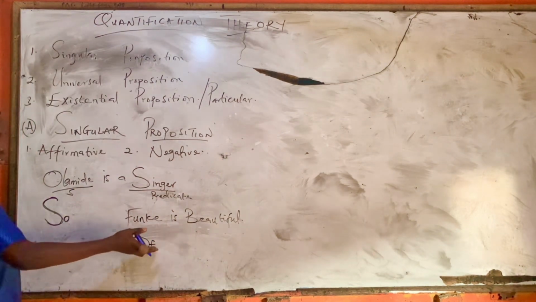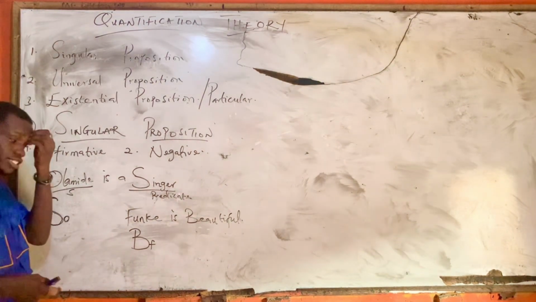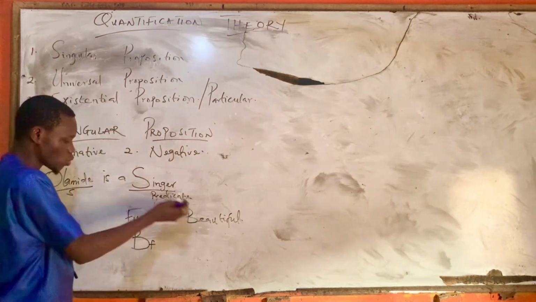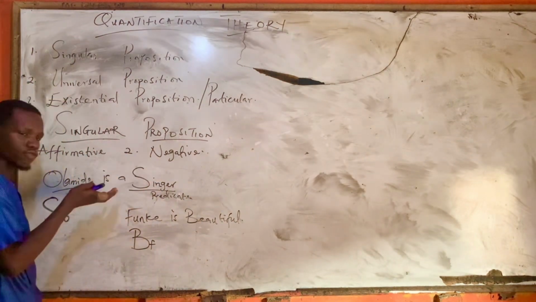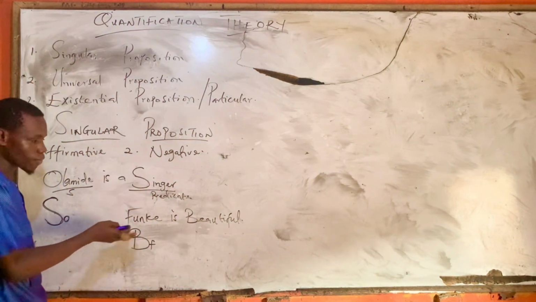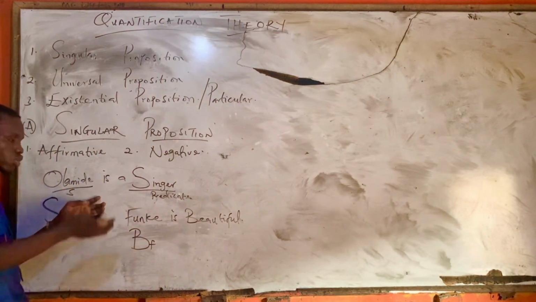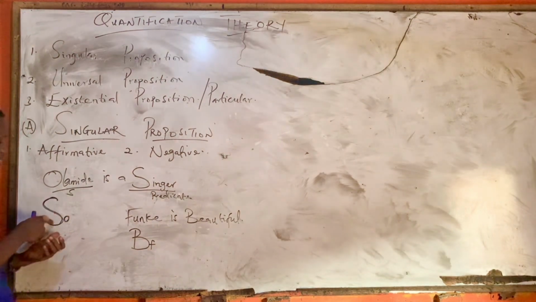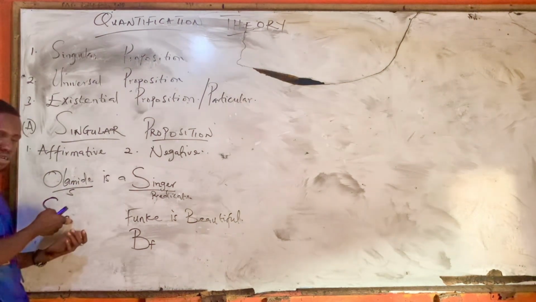So B-F. What does this mean? This means that this beautiful here is the one giving the quality and showing us who Funke is. This singer is not telling us who Alamide is. So that is why we symbolize the predicate term first and then the subject term second.